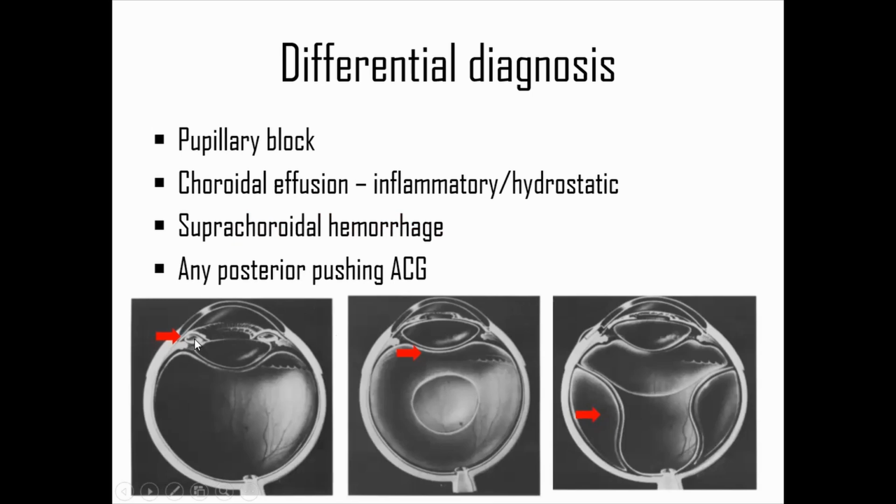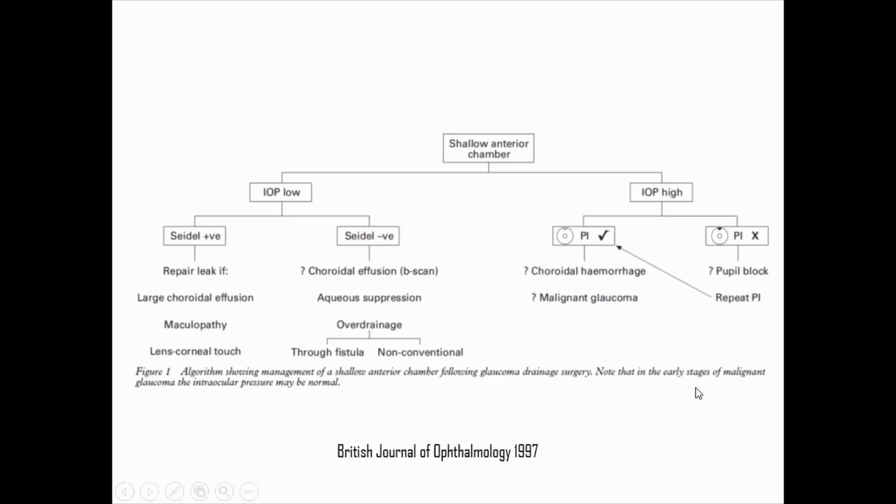So this is pupillary block because of iris bombé. So this is the same paper which told this is malignant glaucoma having an aqueous pocket in the vitreous, but we don't follow this. And this is the suprachoroidal hemorrhage. So this is how we go with shallow AC with high IOP. If there is suspicion of pupillary block, do a PI. Once that is done, then you can go into the differential diagnosis of a choroidal hemorrhage or malignant glaucoma.